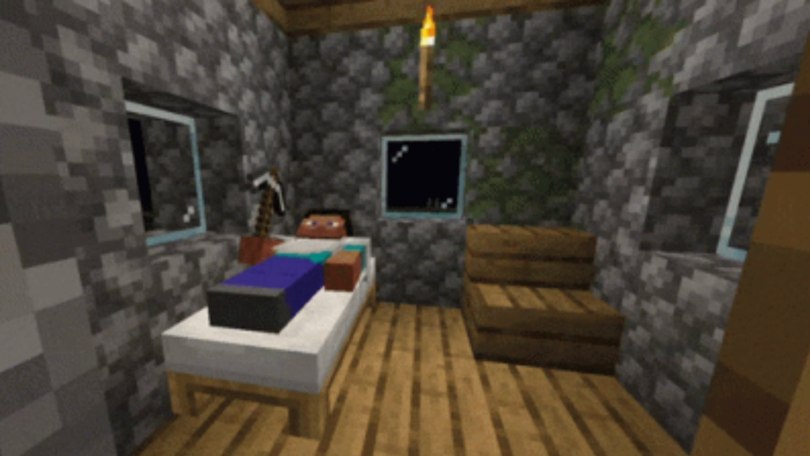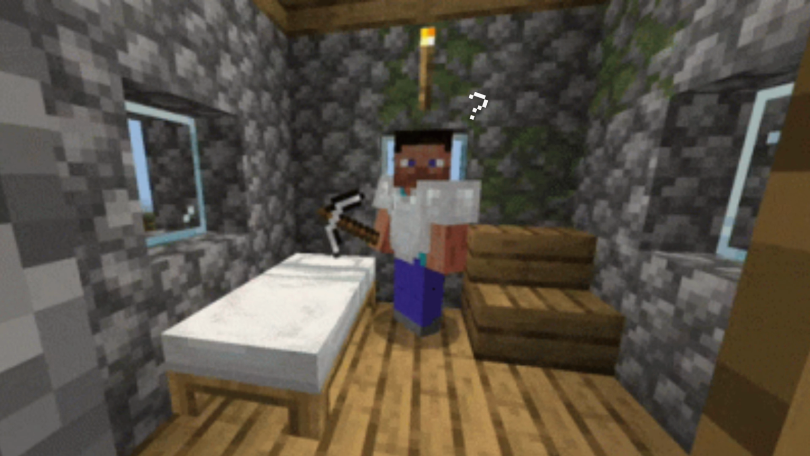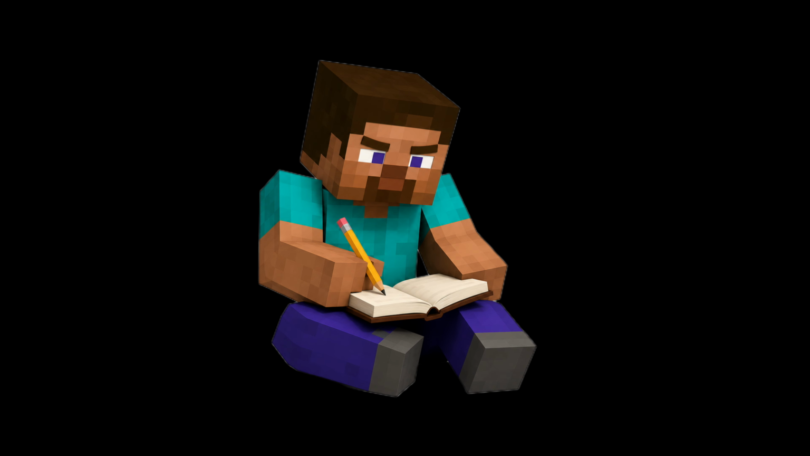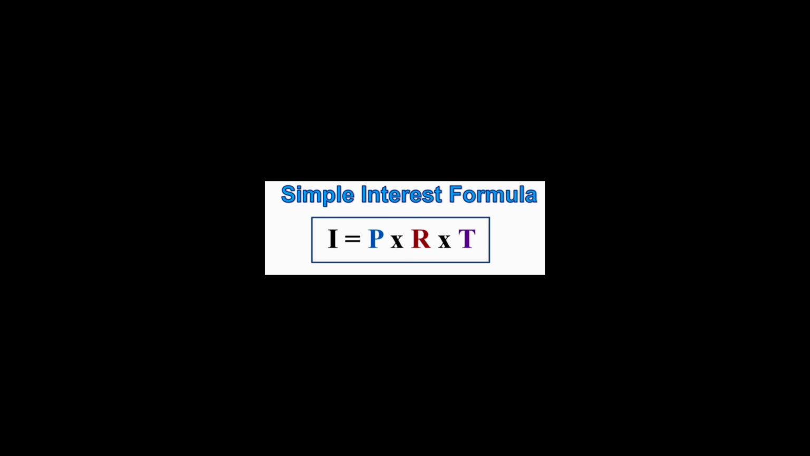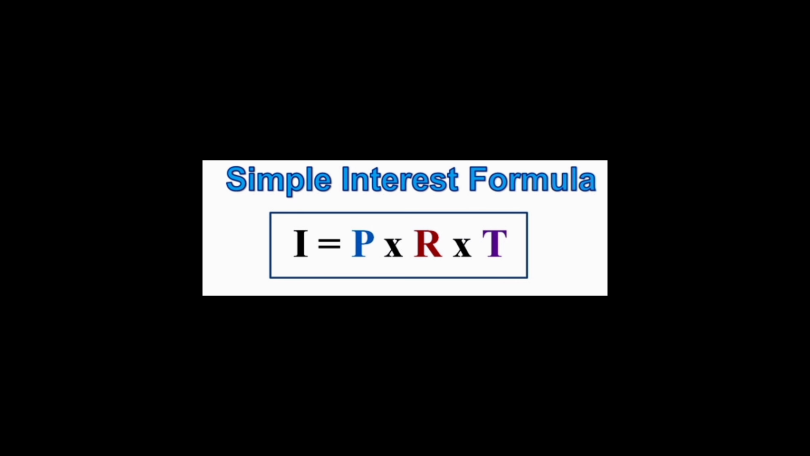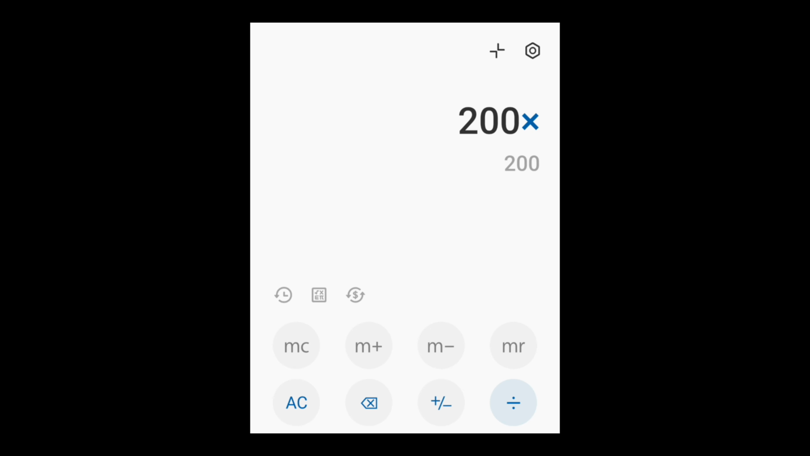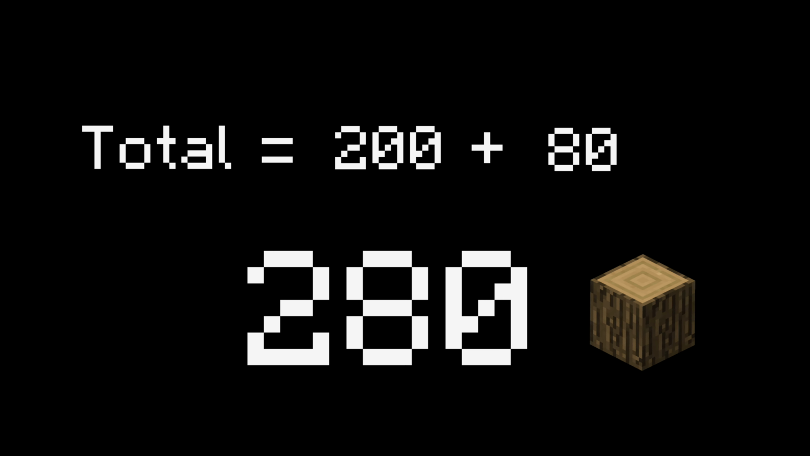2 years pass. Steve suddenly remembers he has to pay Alex back. He needs to return the original 200 wood plus the interest. He sits down and does the math. Simple interest equals principal times rate times time. That's 200 wood multiplied by 0.2 multiplied by 2 years. The interest comes out to exactly 80 wood. So the total he owes is 200 plus 80, which is 280 wood.